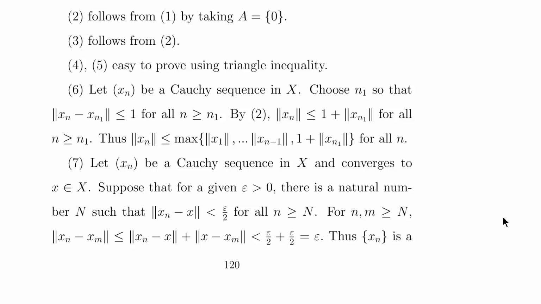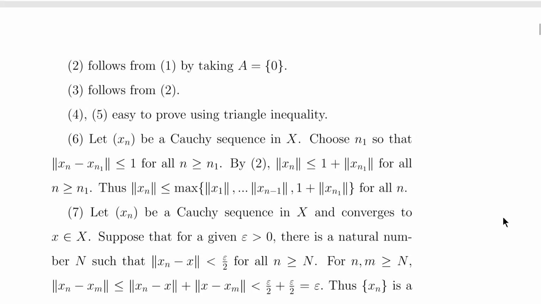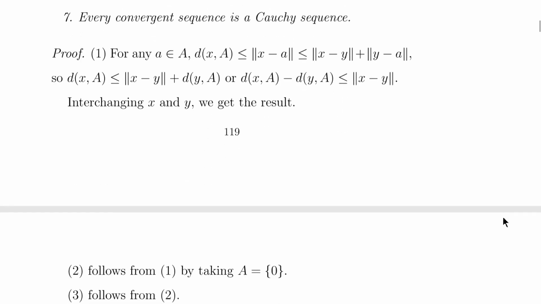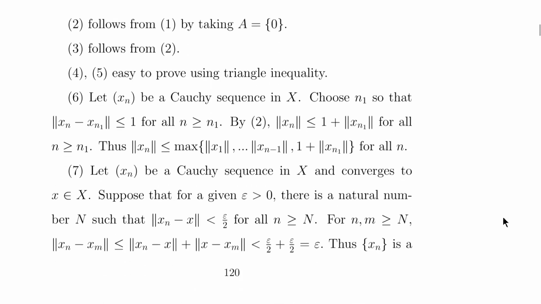Thus, the norm of xn is less than or equal to the maximum of norm of x1, up to norm of xn1 minus 1, and 1 plus norm of xn1 for all n. And this was possible only if we have norm of xn less than or equal to some constant. So you can say that the Cauchy sequence is a bounded sequence here.